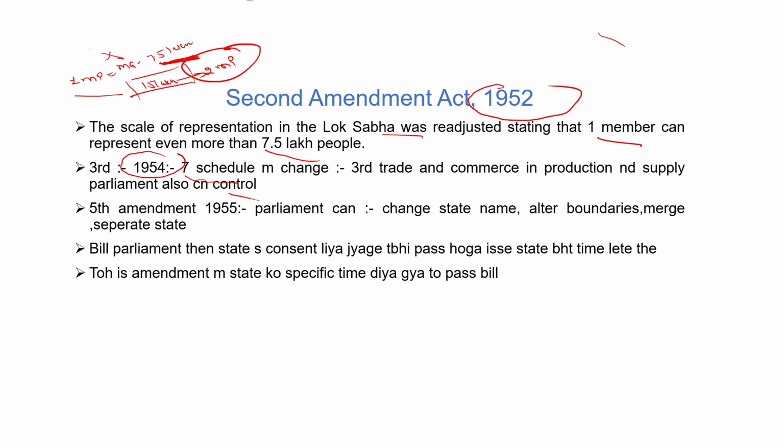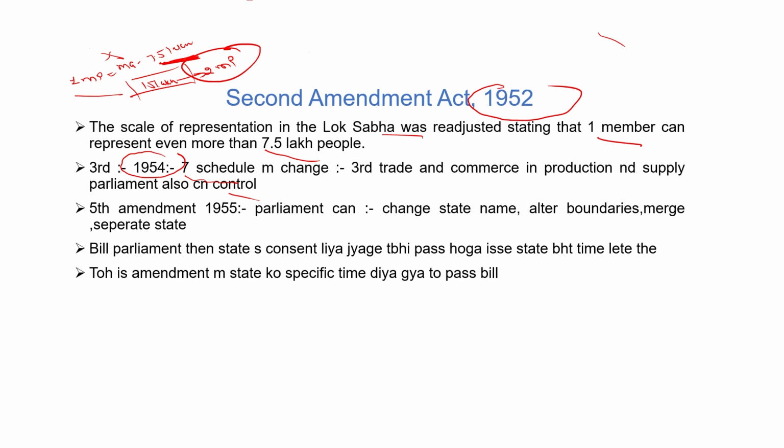First is the state list, second is the union list, and third is the concurrent list. Basically, these lists explain the power and the function of the state, the center, and both. In the state list, all the subjects are mentioned where the state can make law. In the union list, all the subjects are mentioned where the union government can make law and control. In the concurrent list, all the subjects are mentioned where both state and center government can make law